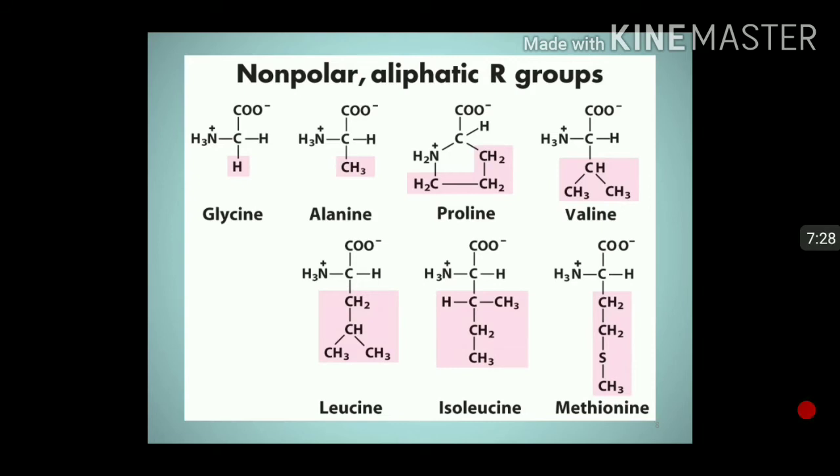See, in proline, the alpha amino group is joined to the R side chain and forming a ring structure. So proline is an imino acid, whereas glycine, alanine, valine, leucine, isoleucine and methionine are amino acids. So this is a difference of proline and other all amino acids.